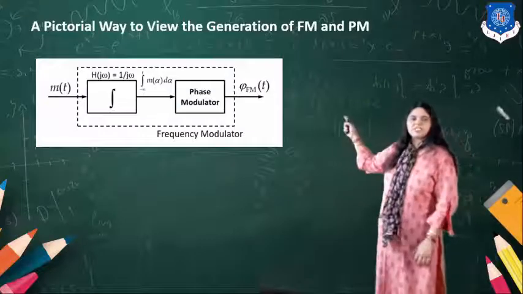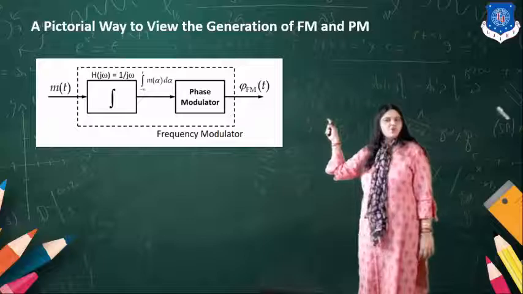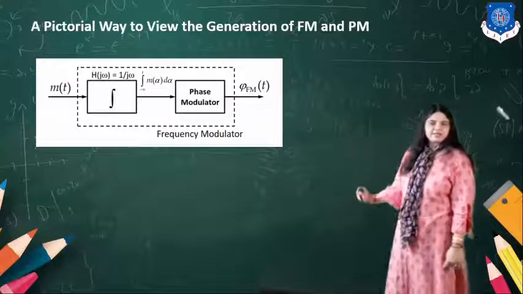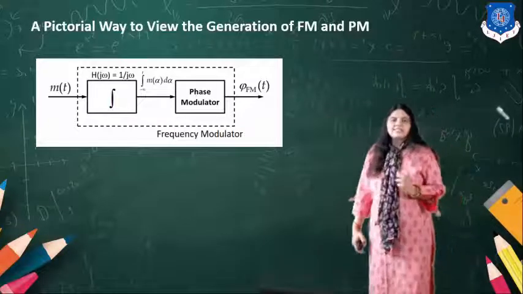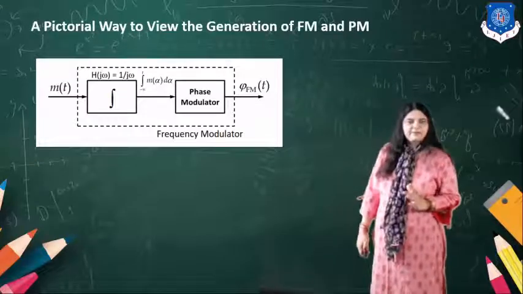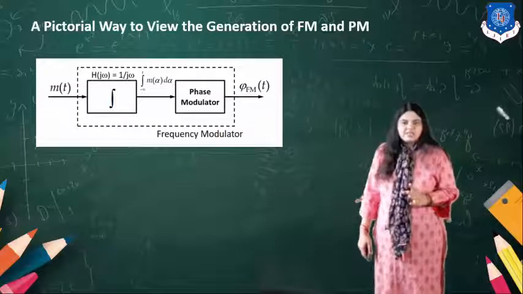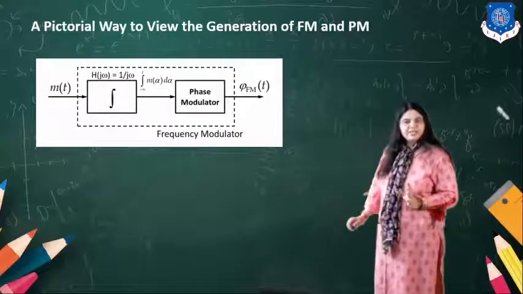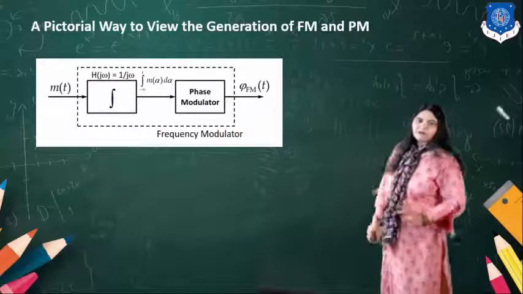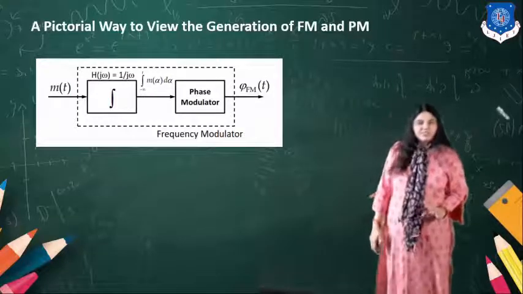Now here is the pictorial representation of the FM and the PM. In the frequency modulator, the modulating signal m(t) is applied to the integrator, and it is given to the phase modulator. It produces the output phi FM(t).